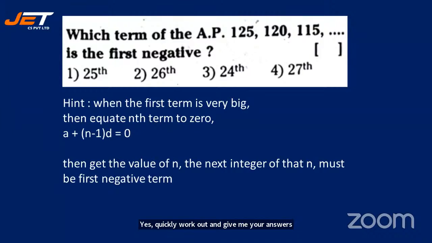125 plus (n minus 1) into minus 5 is 0. Find out the value of n. The hint has also been explained to you. All right, let's see. One minute is running. In fact, let's see. All right.